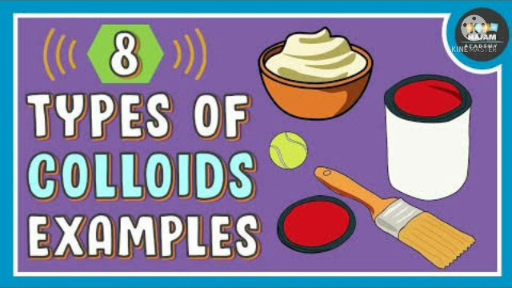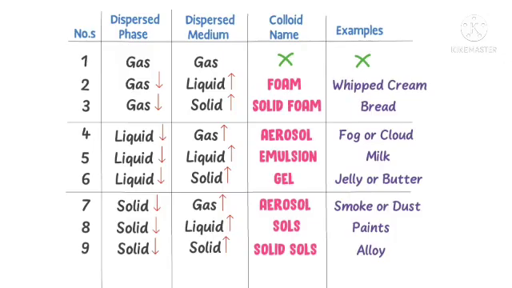Now gas and liquid mixed make a foam, which is the example of shaving cream. So these are all types of colloid. When we mix liquid and gas, it is known as an aerosol, for example smoke. Then liquid and gas will also form an aerosol. The example is fog.